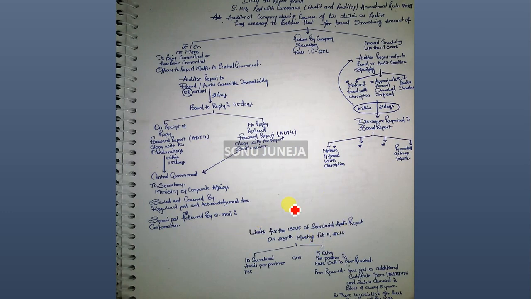Now over here I won't discuss the duty to report fraud, as it's already discussed in the video uploaded prior. Please look into it. All I'm going to discuss by the end of this video is the limit for issue of secretarial audit reports. On the 235th meeting on February 11, 2016, 10 secretarial audit reports per partner of a practicing company secretary firm shall be given, and an extra 5 per partner if the unit is peer reviewed.